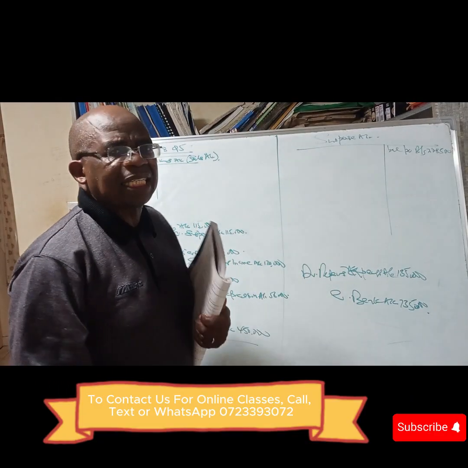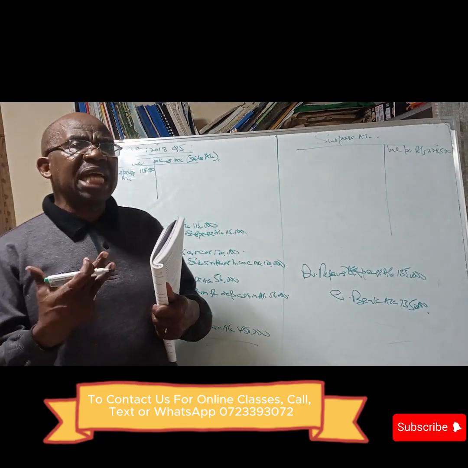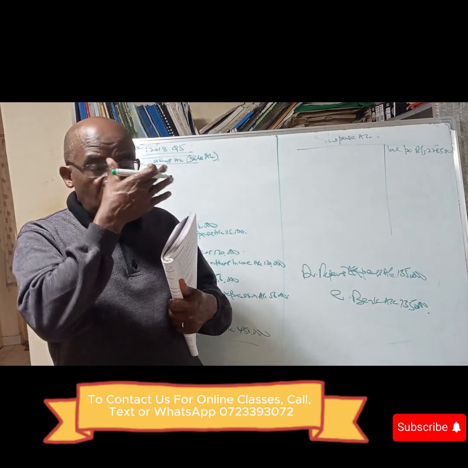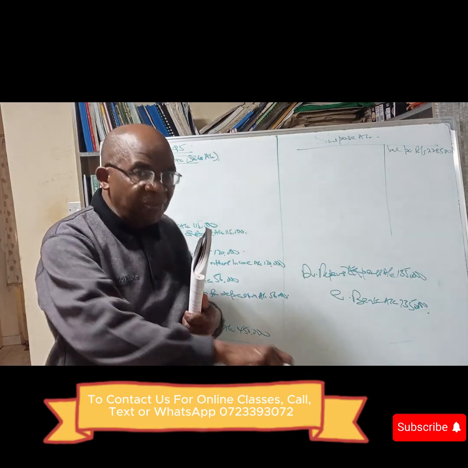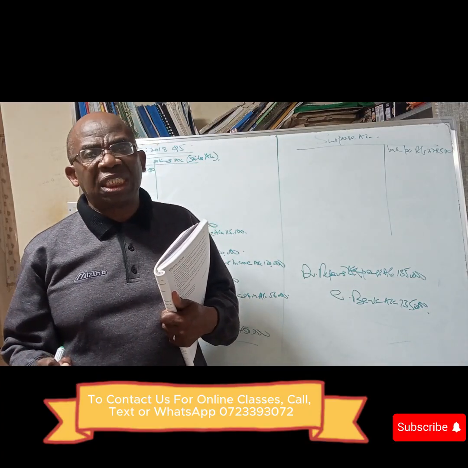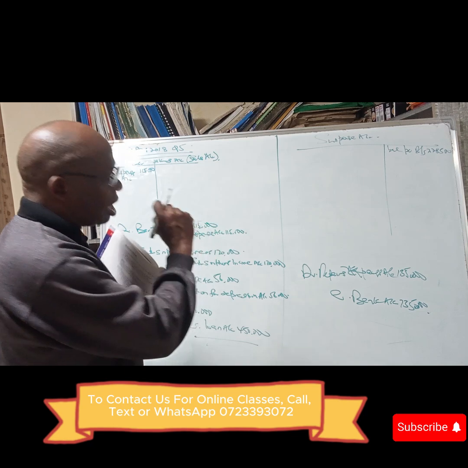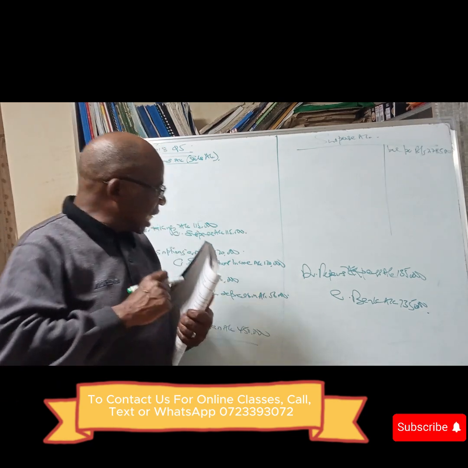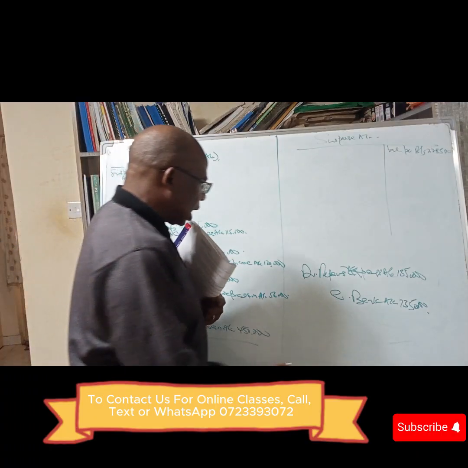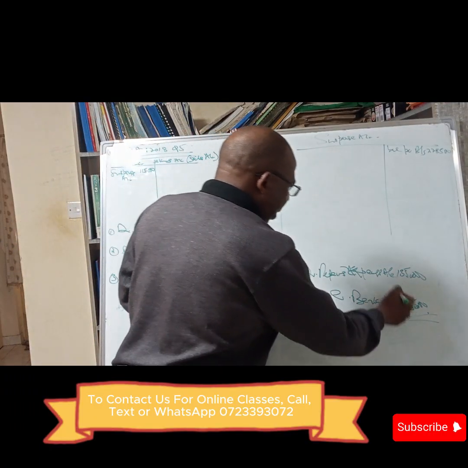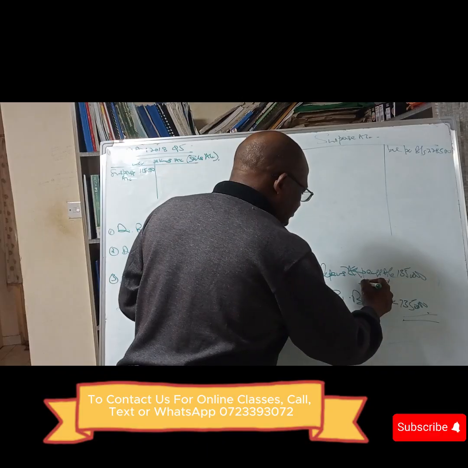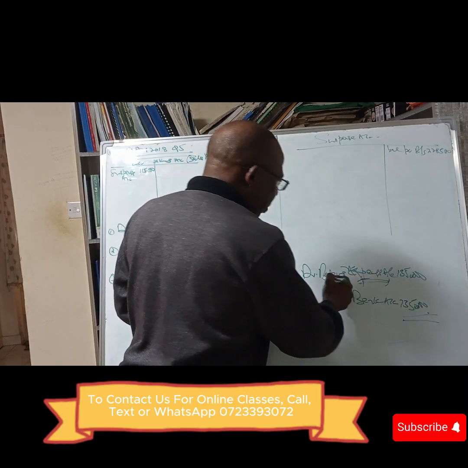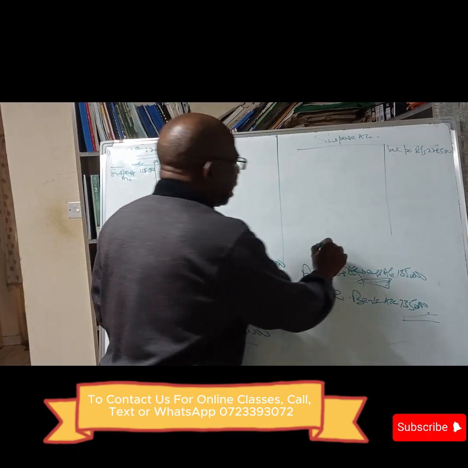We debited an asset. Now this is an error of principle. And therefore, we remove it where it was taken and we take it where it was supposed to be taken. It does not affect the suspense account. Why? Because it's an error of principle. The debits and credits were done. We credited bank which was correct, but instead of debiting repairs expenses, we debited pavilion.